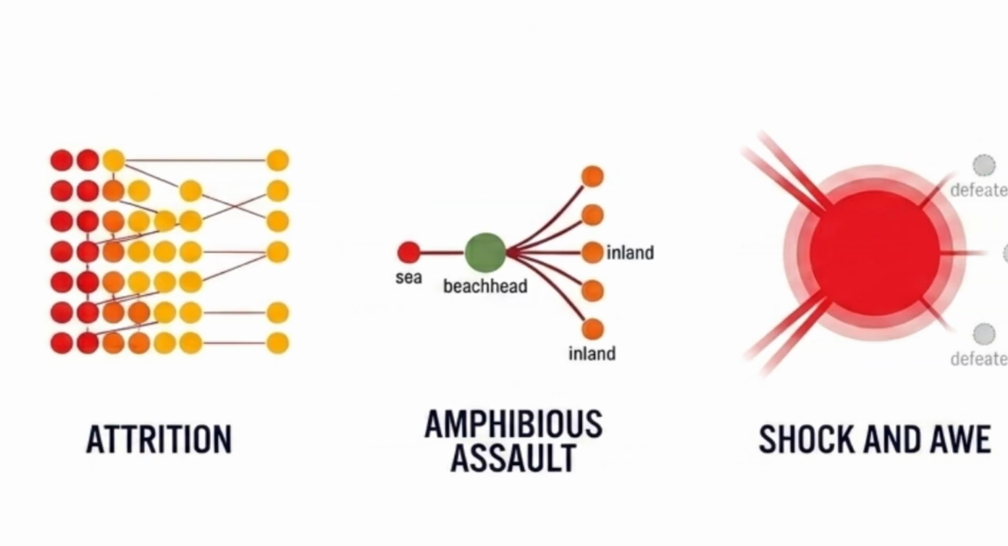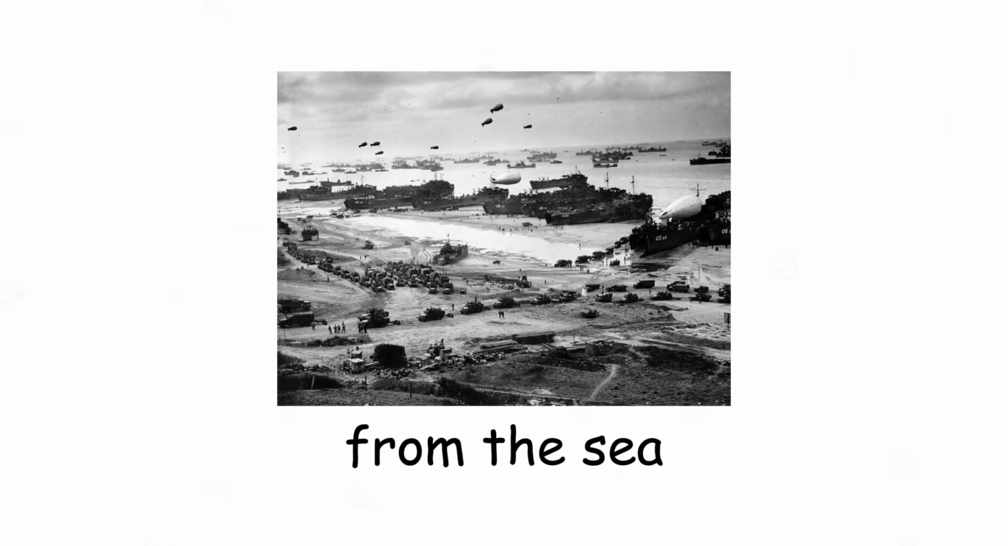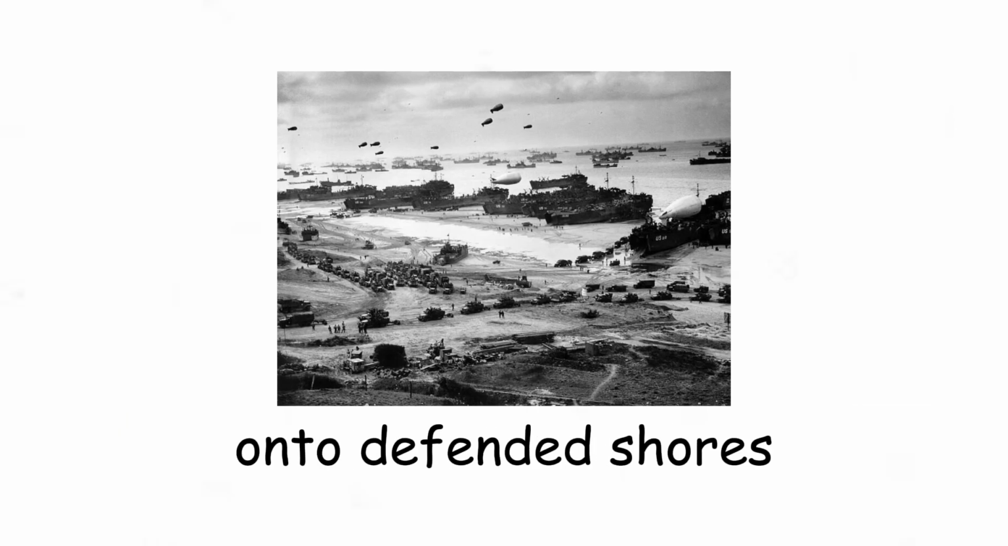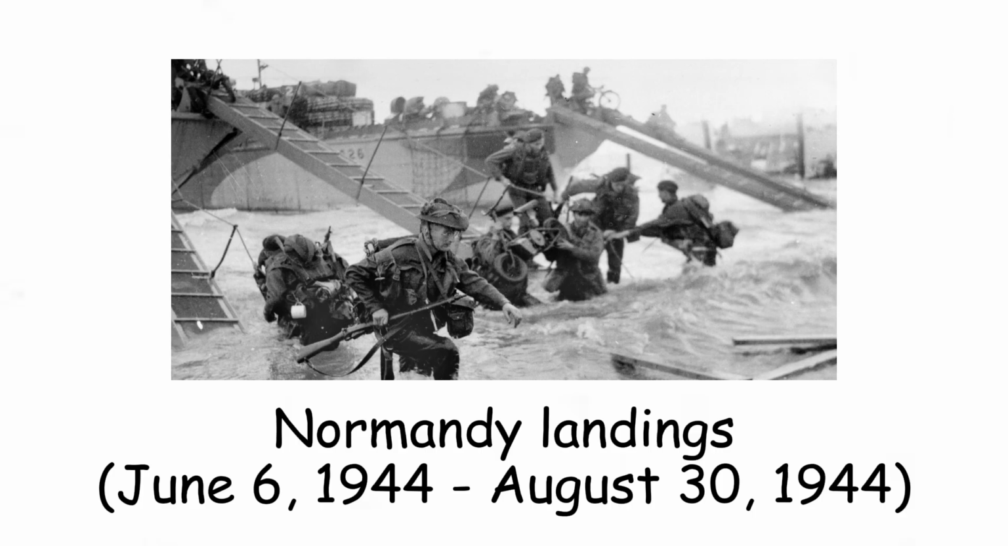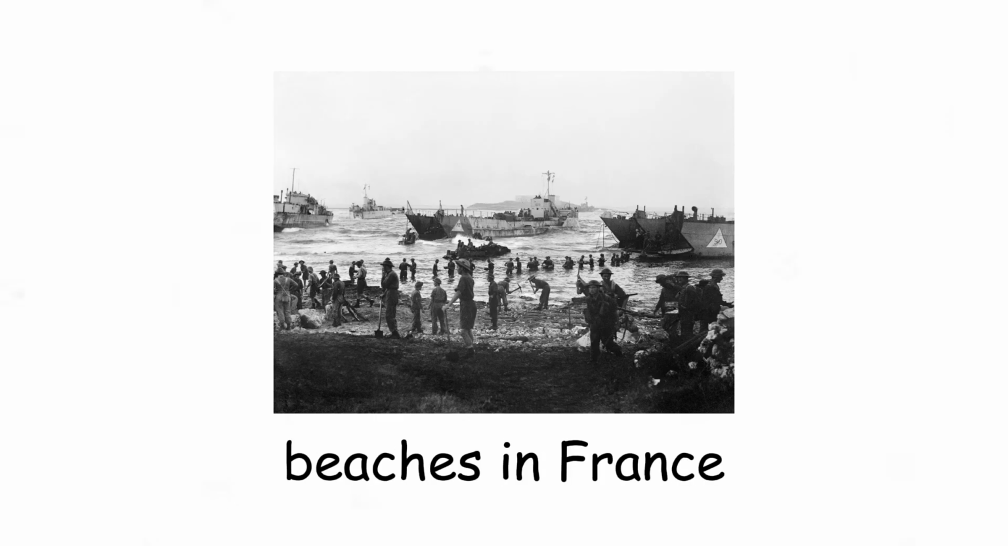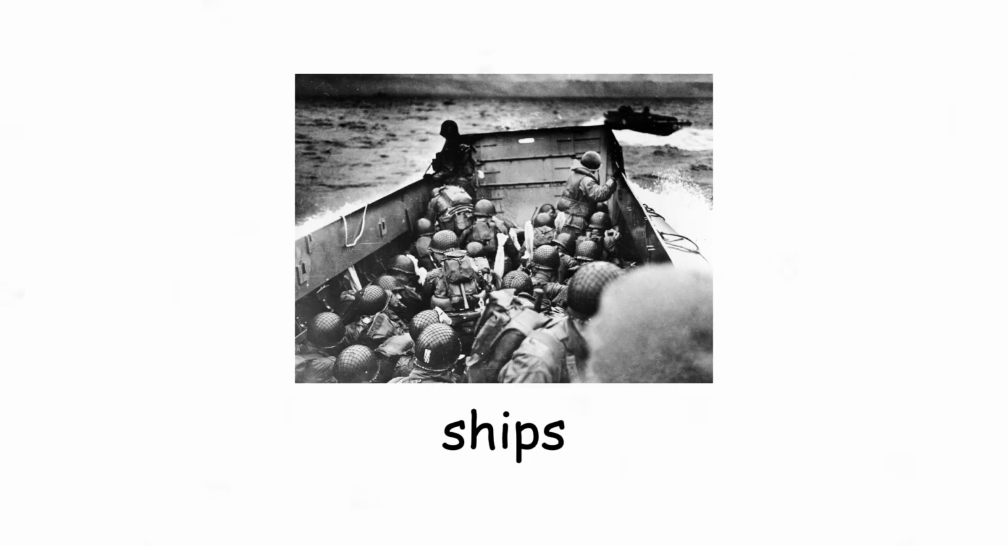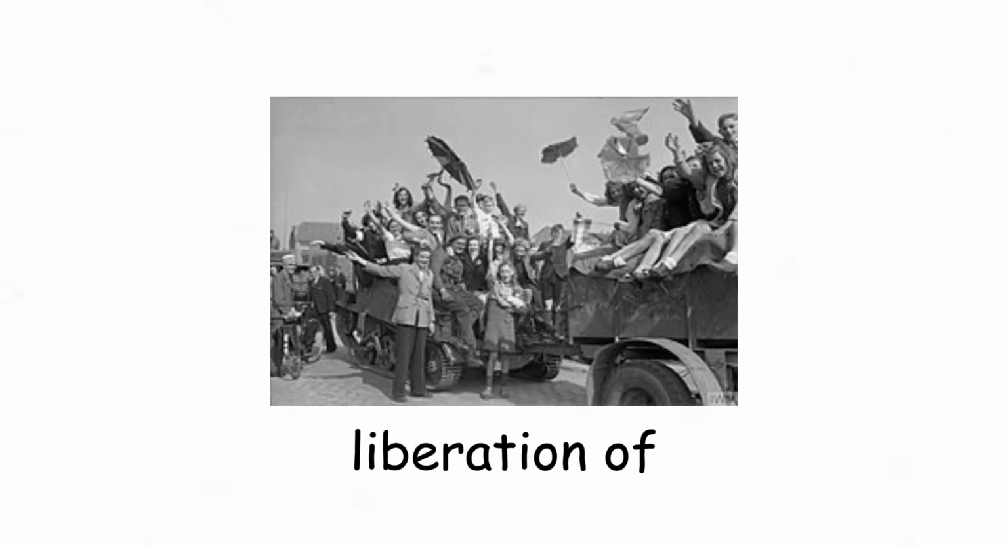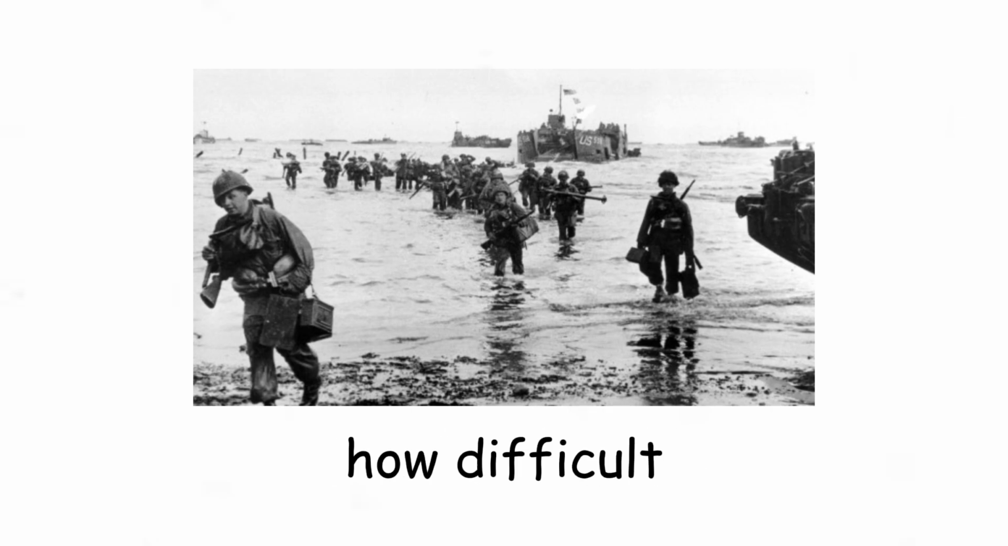Amphibious assault. Amphibious assaults combine naval and ground operations to launch attacks from the sea onto defended shores. One of the most well-known examples occurred during the Normandy landings in the Second World War. Allied forces crossed the English Channel and landed on heavily defended beaches in France. The operation required careful coordination between ships, aircraft, and infantry. Success opened the path for the liberation of Western Europe and showed how difficult but decisive amphibious warfare could be.